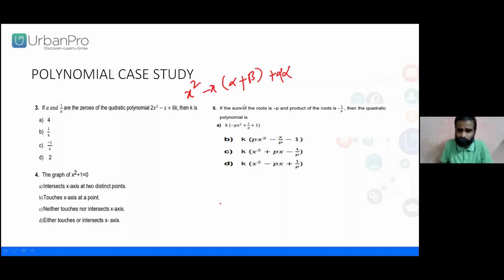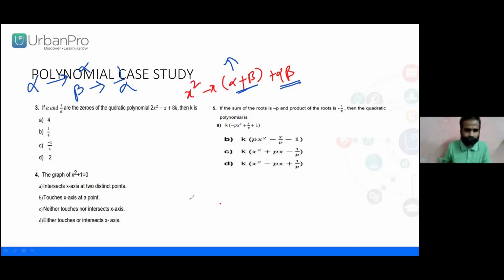Alpha beta, what do you mean here? This alpha beta is nothing but the product of the roots, the product of two zeros. And the sum of the roots, the sum of the zeros. Now we have taken one root as alpha and the other, beta, as 1 by alpha. Is there any confusion?